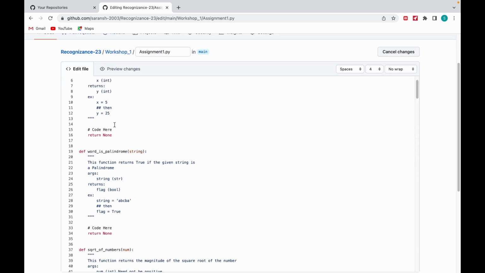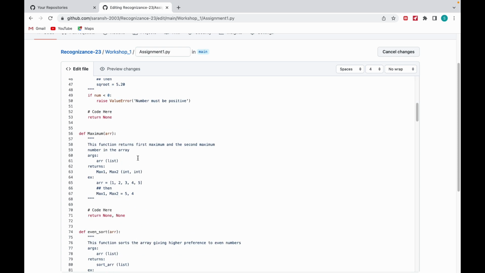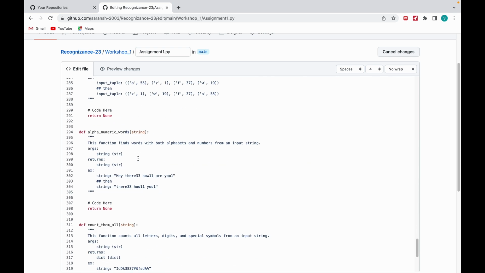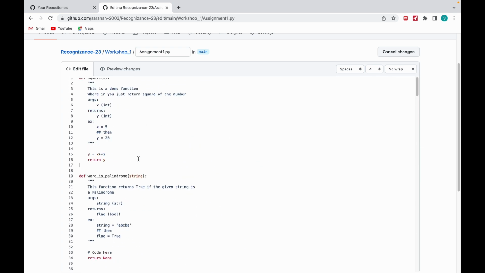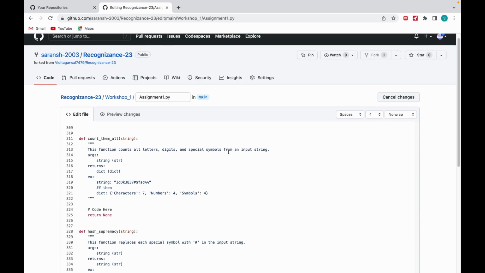Let's say I want to solve this function. Okay, it is asking me to return the square of an input x, which is an integer. So what I will do, I will type y equal to x to the power 2, and I will just return y. So now I have completed this function, and accordingly you are required to complete each and every function in this. And then I will come down.